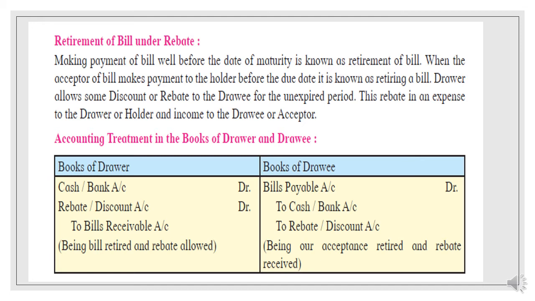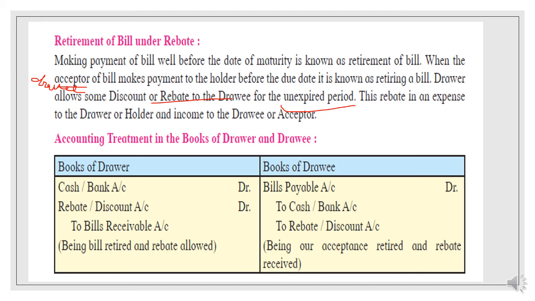And when the acceptor, students, the drawee, makes the payment of the bill to the holder before the due date, it is known as retiring of a bill. So the drawer allows some discount or rebate to the drawee for the unexpired period, because the period of the bill has not expired and the drawee is making the payment before the period.